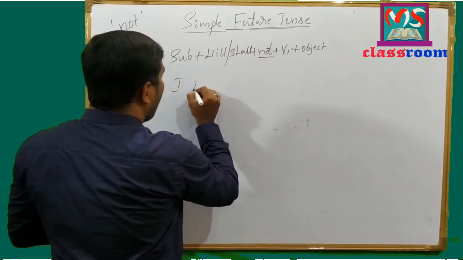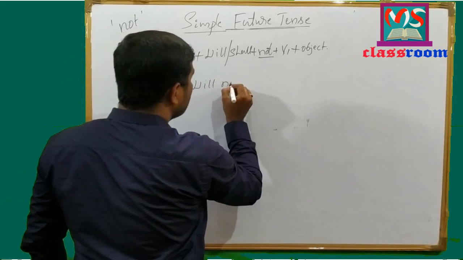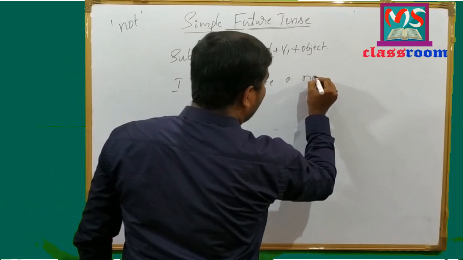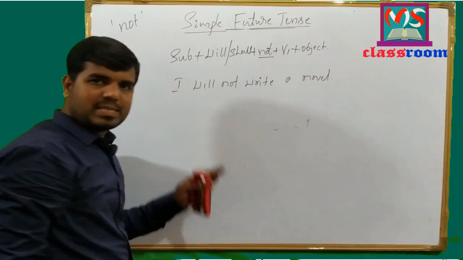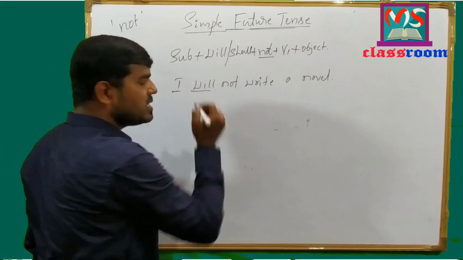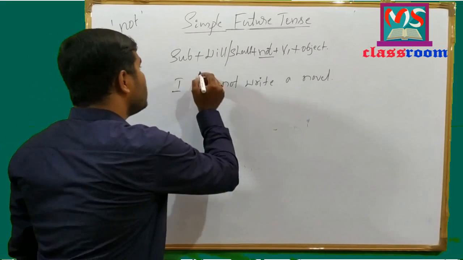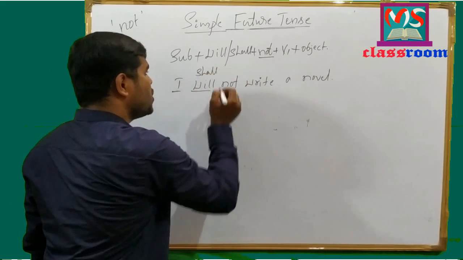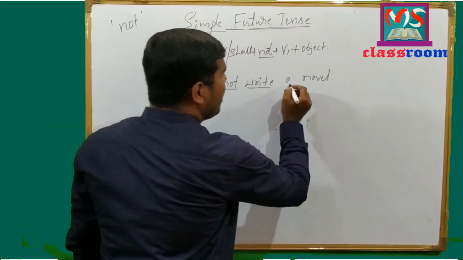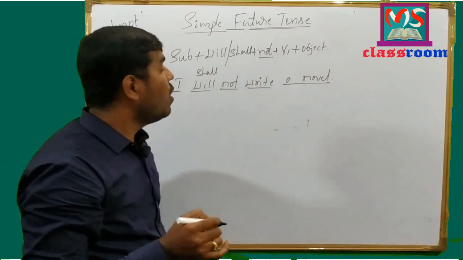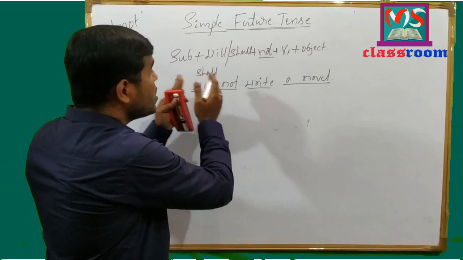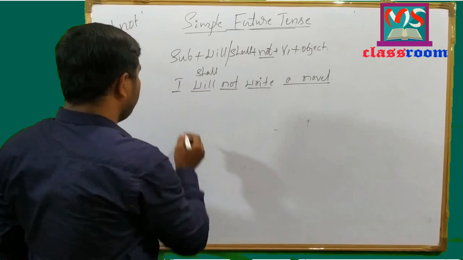Look at here. I will not write a novel. Look at the example here. I is first person singular and will is modal auxiliary, or also we can use shall. Not is negative form and write is main verb. A novel is object. Here I will not write a letter, or I shall not write a letter.